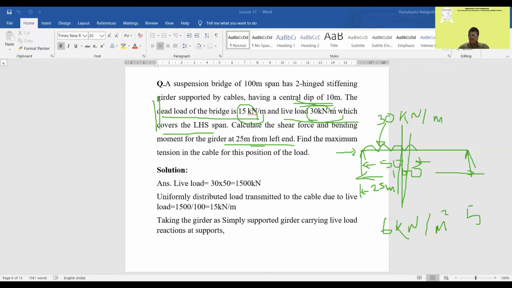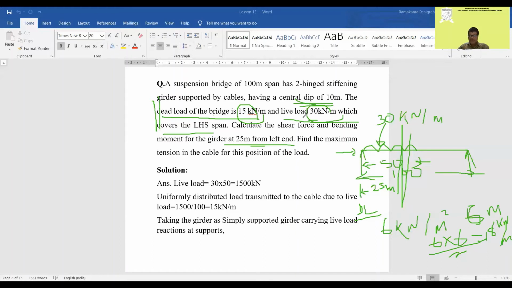Sometimes it will be given like this: dead load is equal to 6 kilonewton per meter square, the roadway is 6 meter, and there are two 2-hinged stiffening girders. That means the total load will be 6 into 6 divided by 2, so 18 kilonewton per meter will come to each girder. Getting my point? So the problem will have a similar solution, but the load calculation will be different.